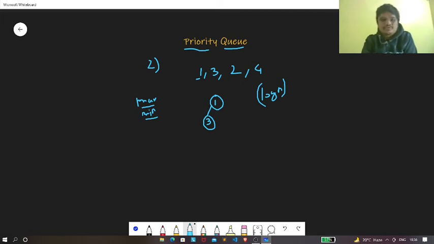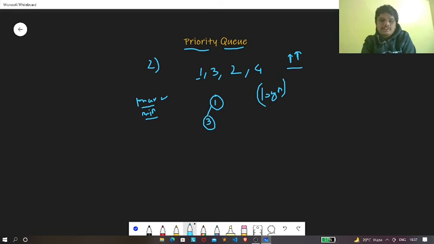So this is the main difference between max heap and min heap. Now let's say the higher the value, the higher the priority. So in this case we need to create a max heap. So let's create a max heap.